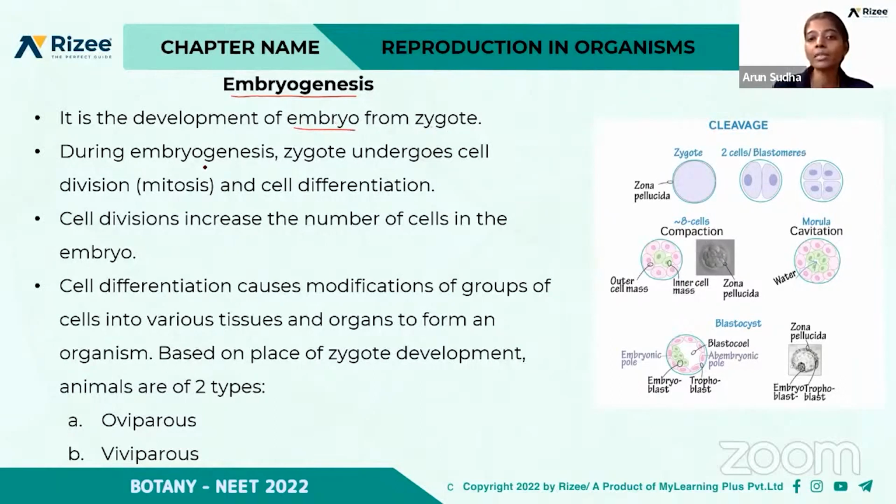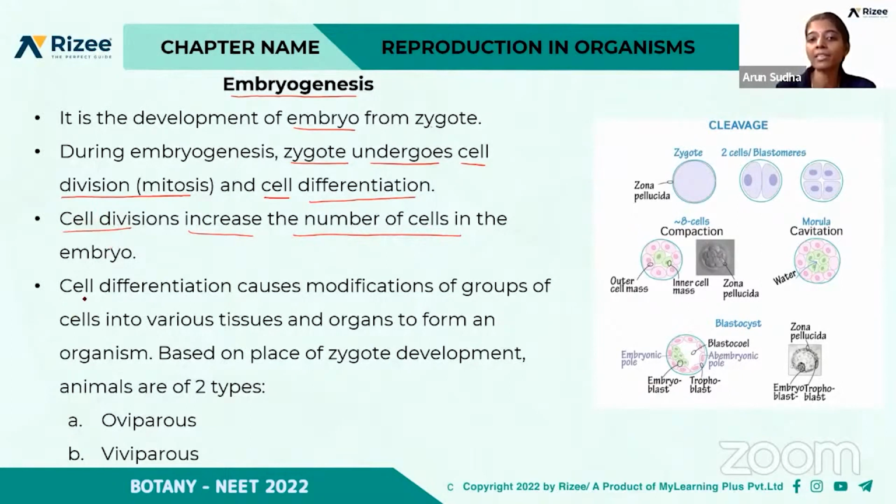During embryogenesis, what is happening? First, the zygote undergoes cell division, that is mitotic division. What will happen as a result of mitosis? There occurs an increase in the number of cells. So first the zygote undergoes cell division, and then it undergoes cell differentiation. What is the role of cell division? It increases the number of cells, as a result of mitotic division.